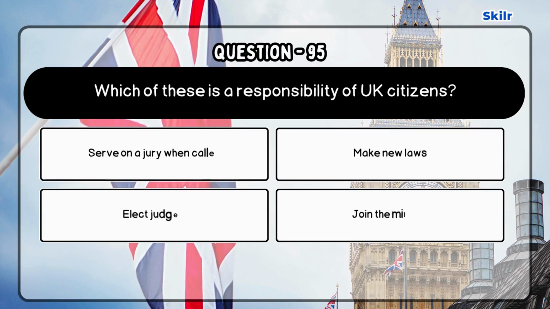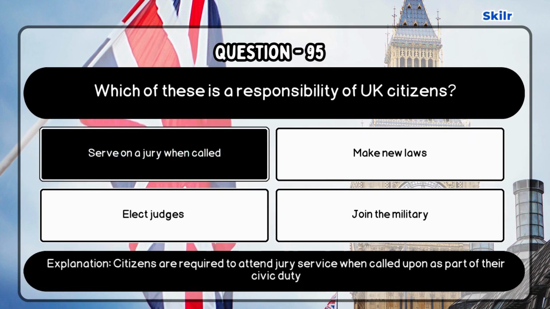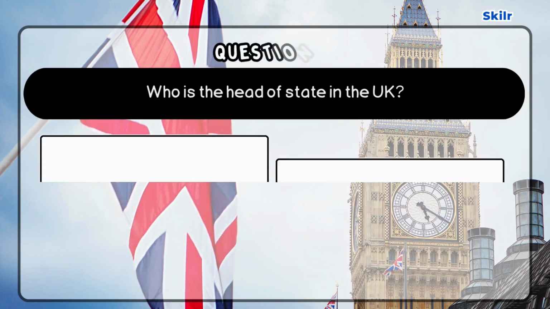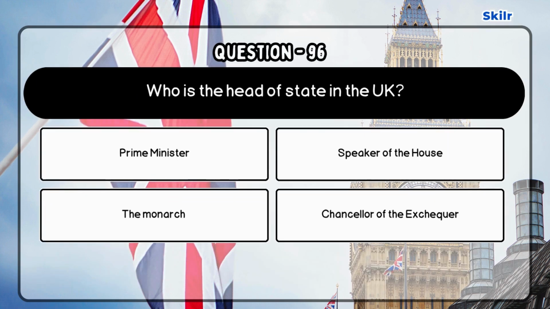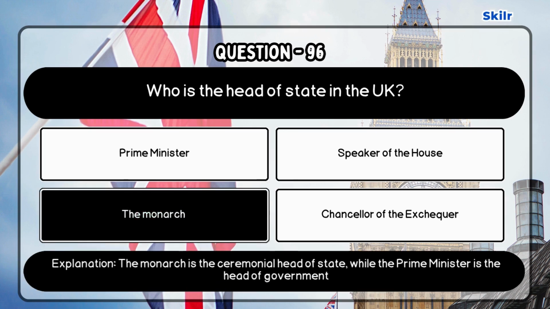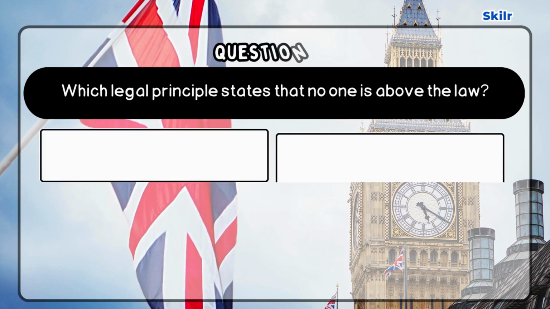Question 95. Which of these is a responsibility of UK citizens? Correct answer is serve on a jury when called, as citizens are required to attend jury service when called upon as part of their civic duty. Question 96. Who is the head of state in the UK? Correct answer is the monarch, as the monarch is the ceremonial head of state, while the prime minister is the head of government.